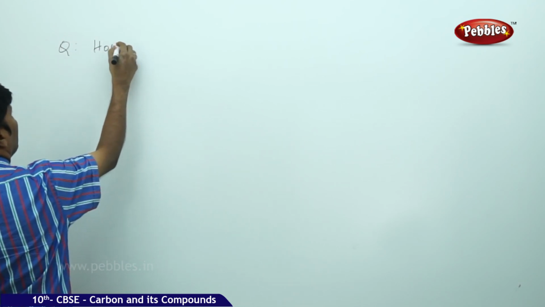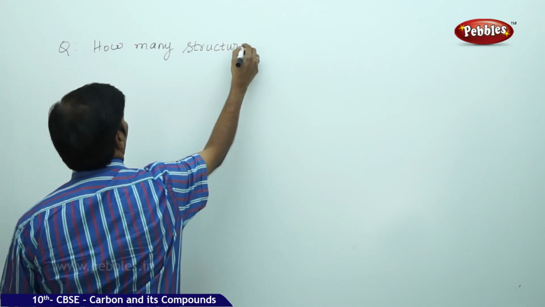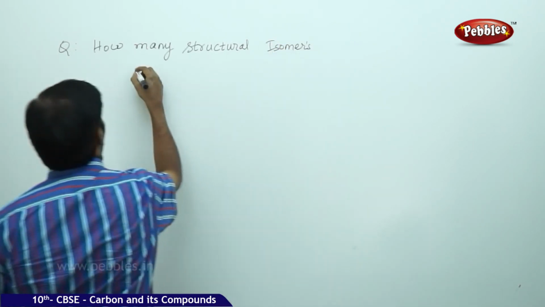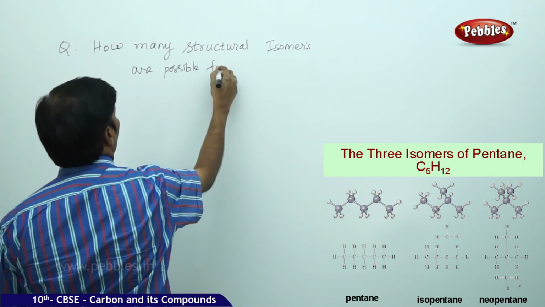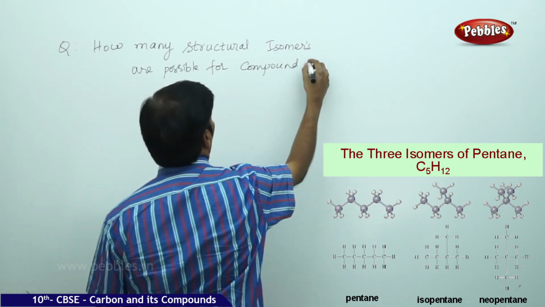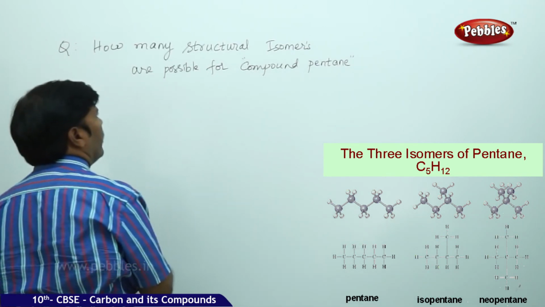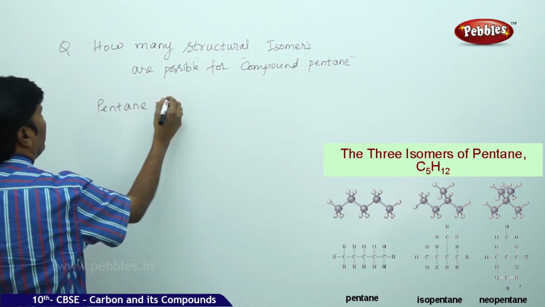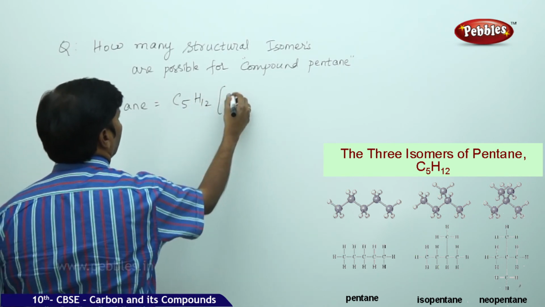how many structural isomers are possible for the compound pentane? So if you go for pentane, C5H12 is the molecular formula.